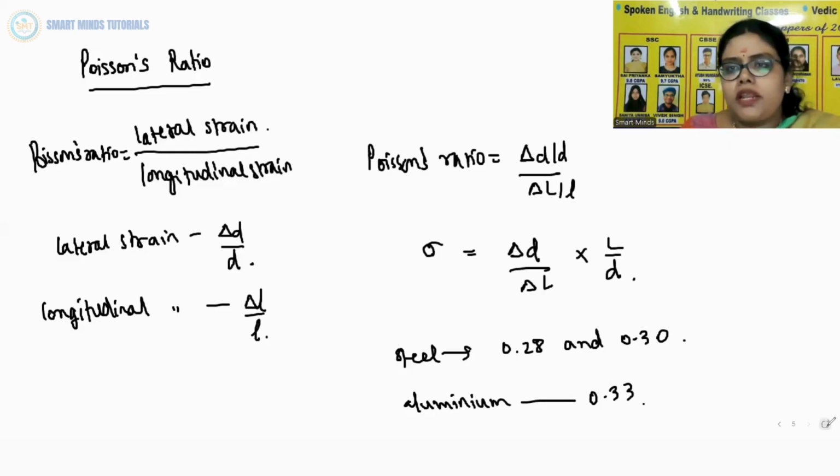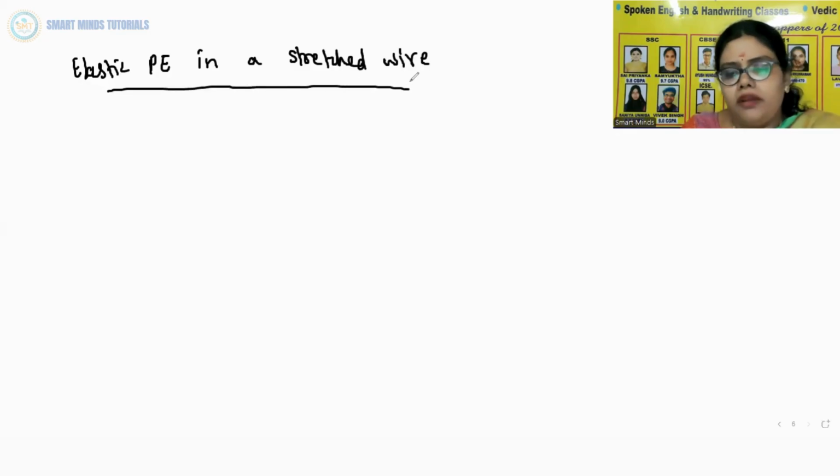So after understanding Poisson's ratio, let's move on to elastic potential energy in a stretched wire. When a wire is put under tensile stress, work is done against the interatomic forces. This work is stored in the wire in the form of elastic potential energy.